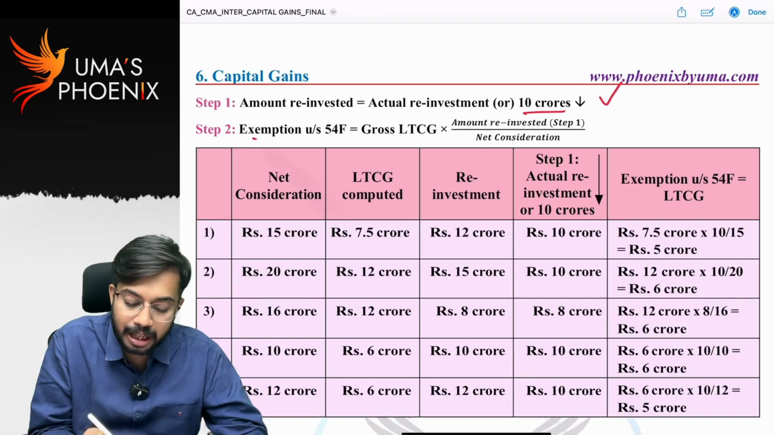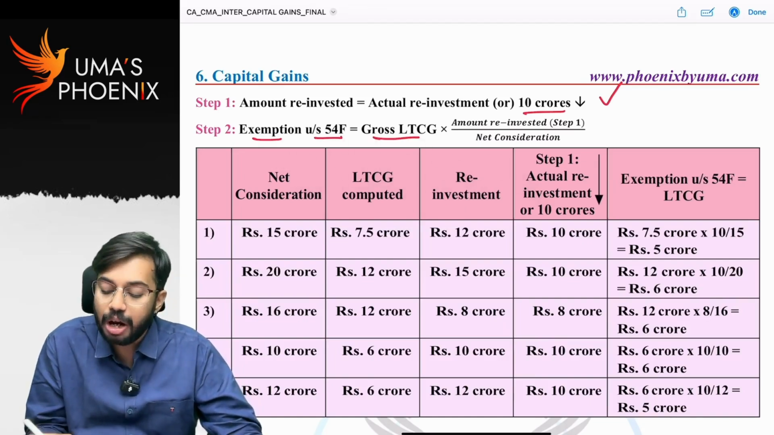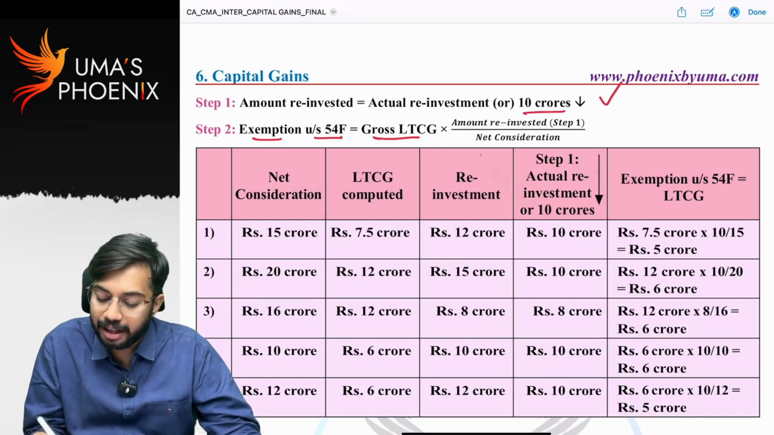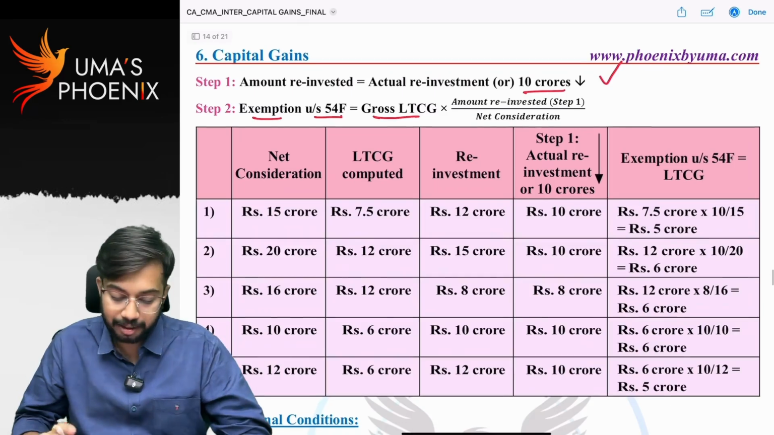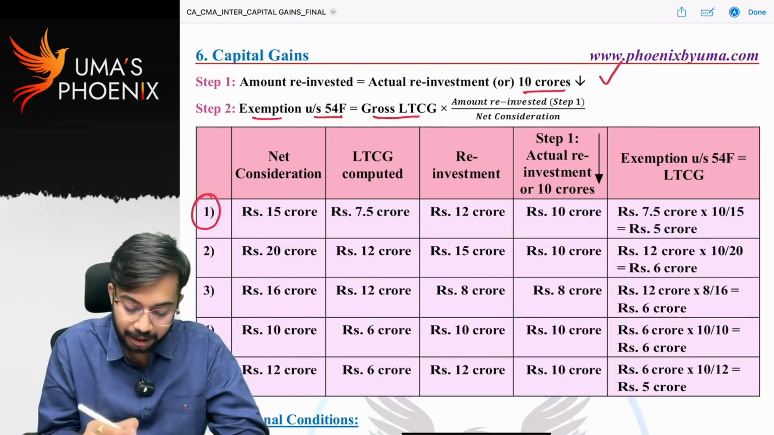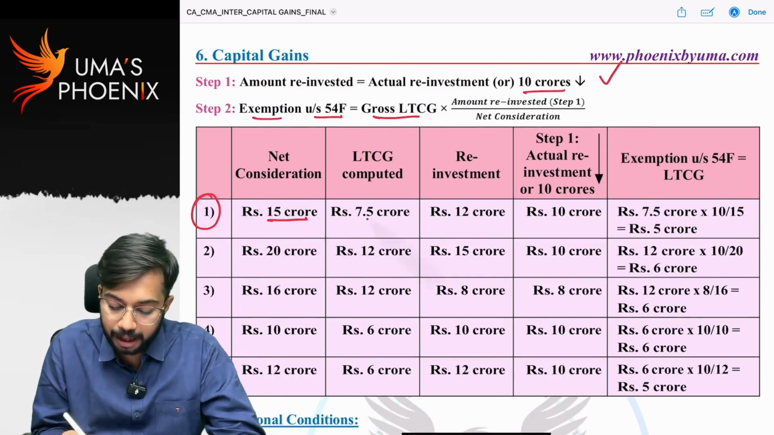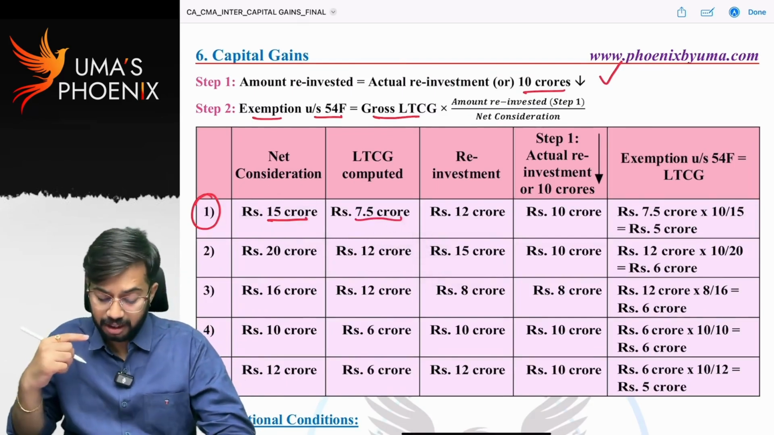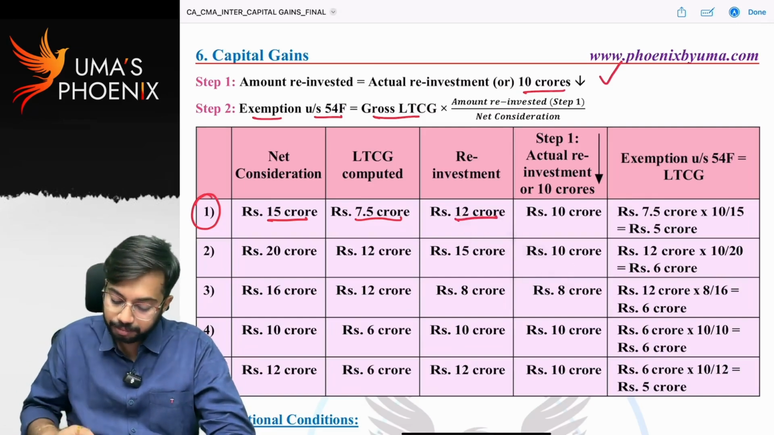Step 2, exemption under section 54F is equal to gross long-term capital gain into amount reinvested divided by net consideration. Let us do one problem, you will understand. Case 1. How much is net consideration? 15 crores. Long-term capital gain computed is 7.5 crores. Reinvestment is 12 crores.